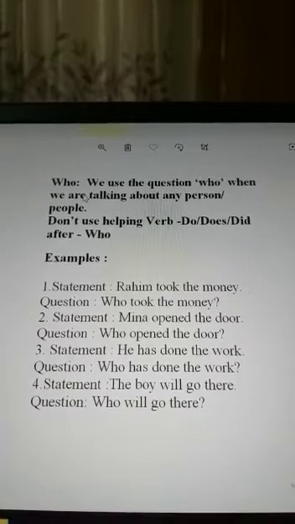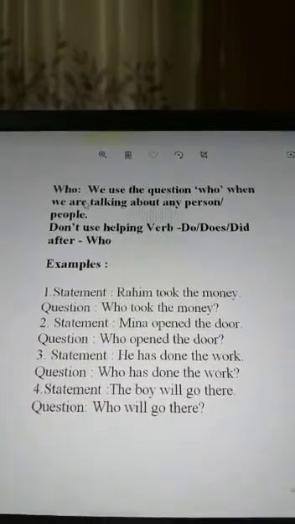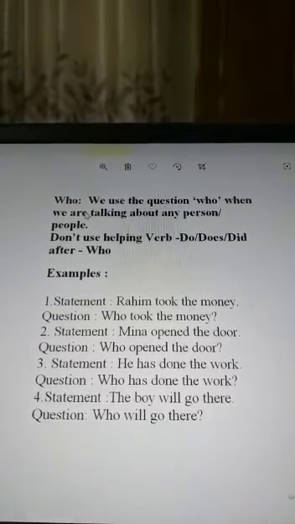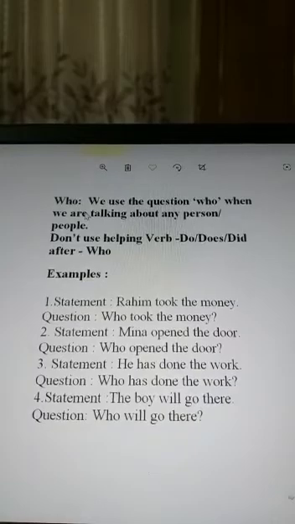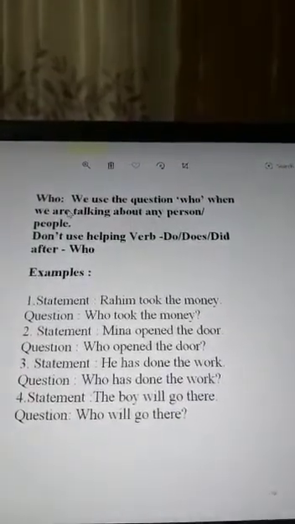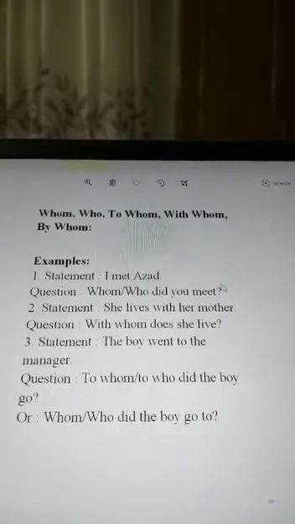Question: who will go there? Here also the statement is in future tense, and the question will be in future tense also. Then we can go to the next page.